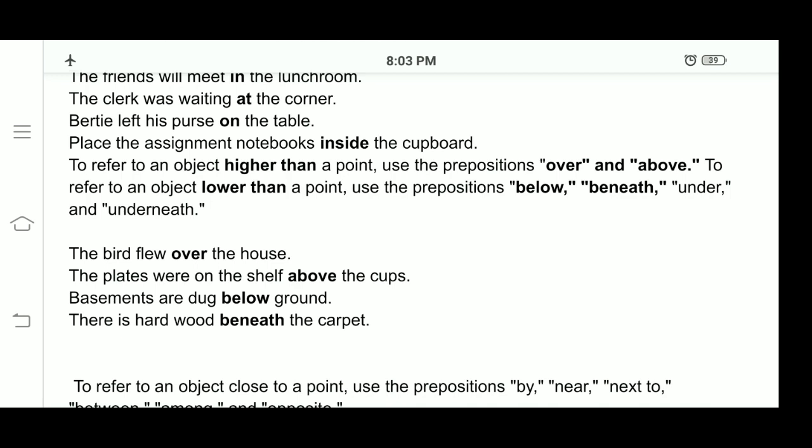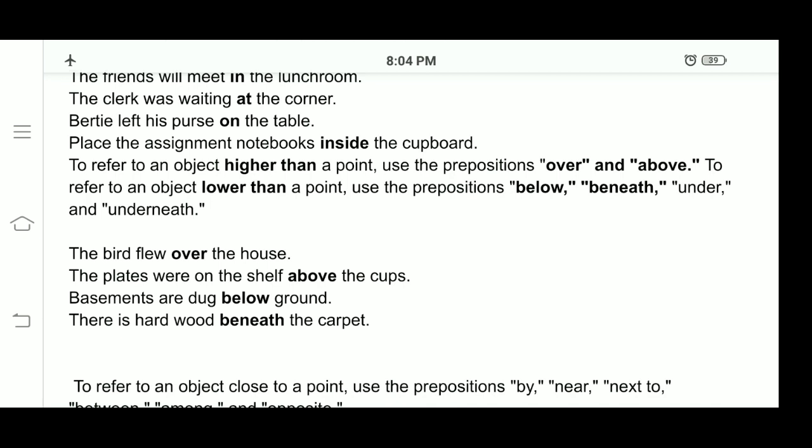The first sentence: the bird flew over the house. So, we are referring to an object that is higher than a point. The house is the point, and we are referring to an object that is higher than the house. So, we are using over. When we refer to an object that is higher than a point, we use over and above.